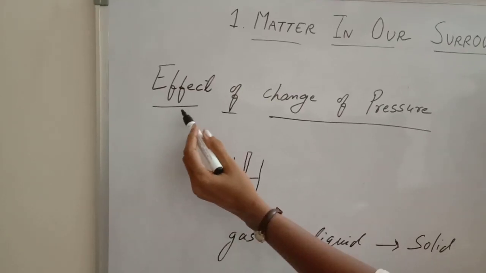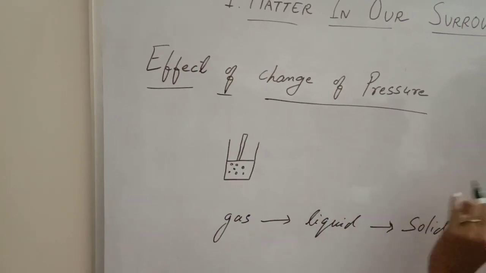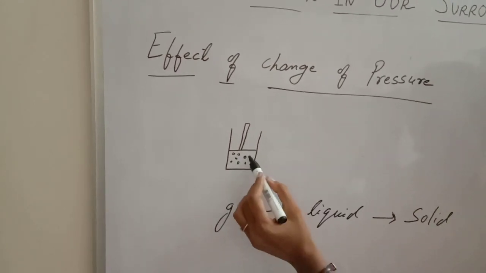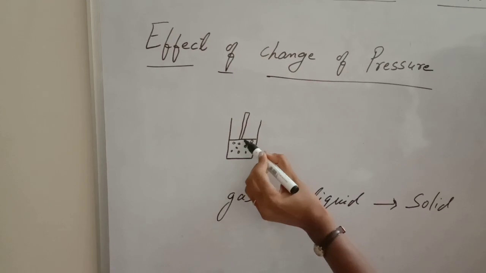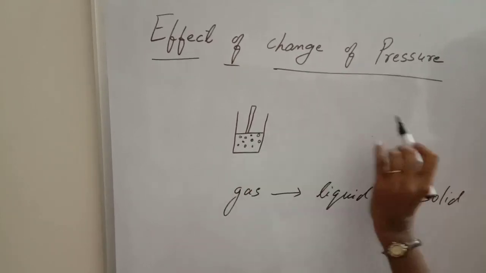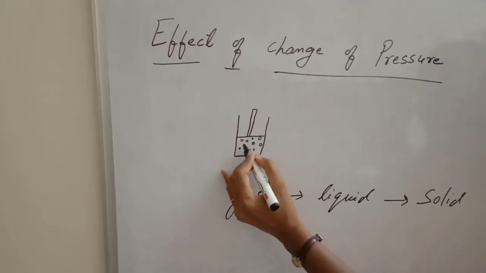Our next topic is the effect of change of pressure. We have learned about temperature. Now we will learn about pressure. Suppose I have taken a gas. The particles are moving like this. There is more space as compared to a solid. Now, if I exert pressure on these particles, what will happen to them?